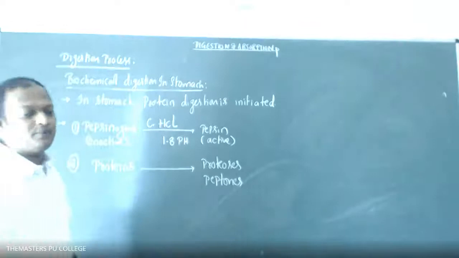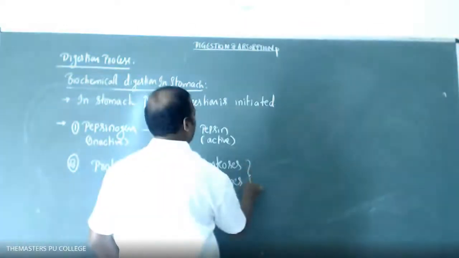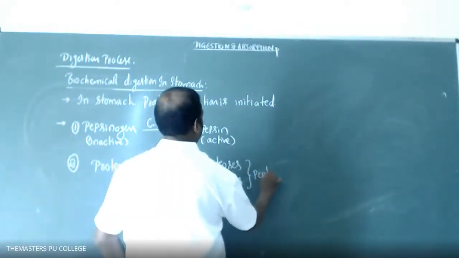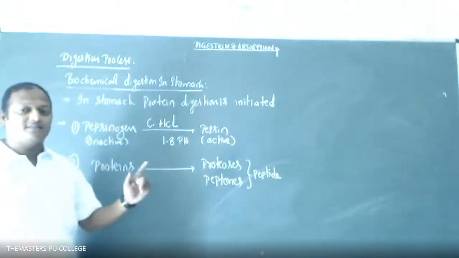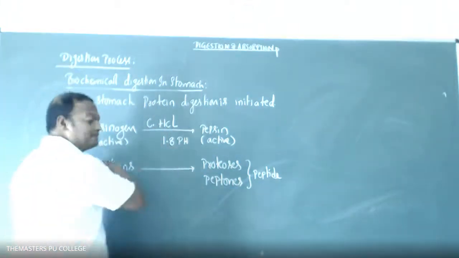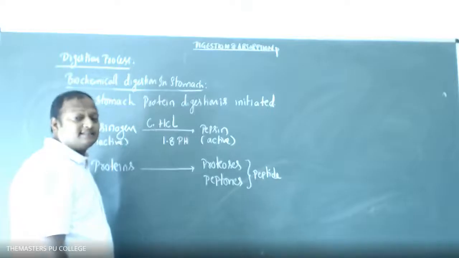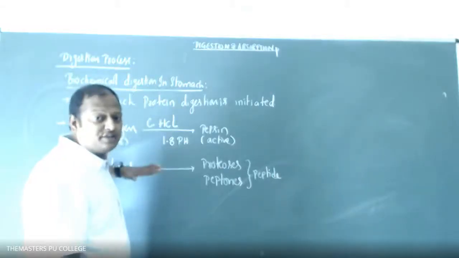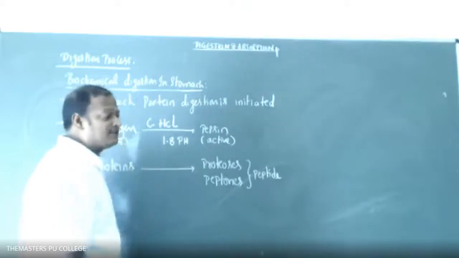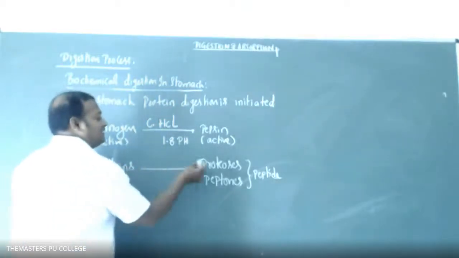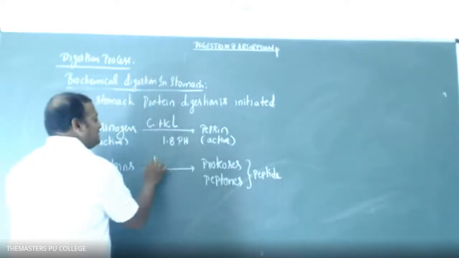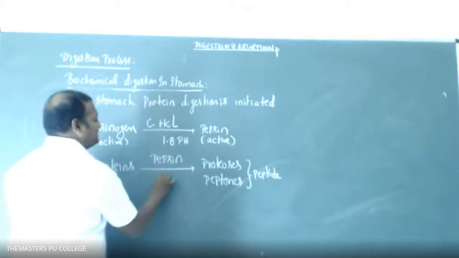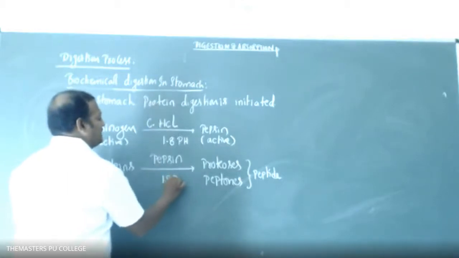Proteoses and peptones are both joined by peptide bonds. So what are the end products of protein digestion, students? Amino acids. So protein digestion is initiated but not completed in the stomach. Proteins are converted into proteoses and peptones by the influence of which enzyme, students? Pepsin, right? So what is the pH value?